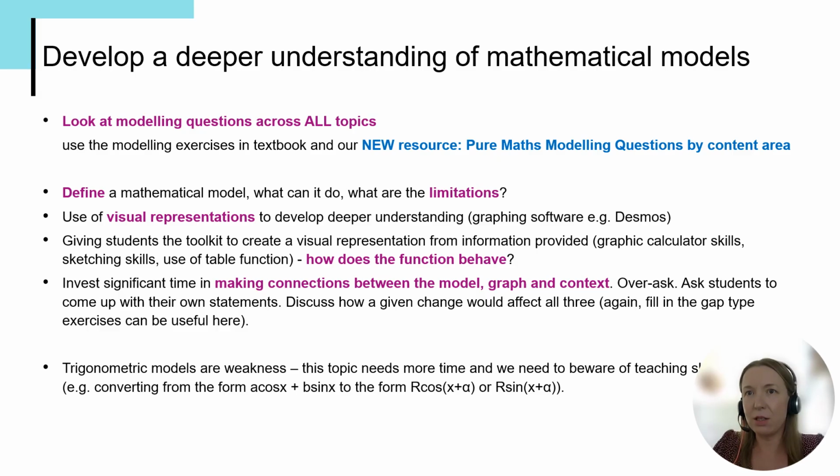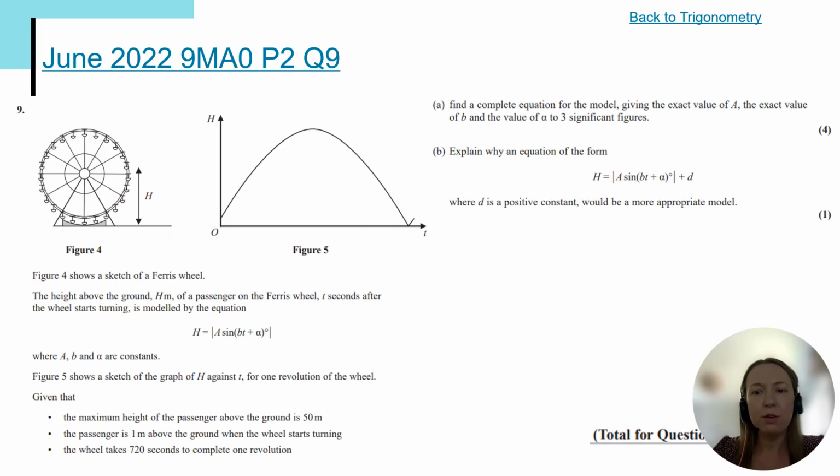Actually, let's put that in context. Let's apply it in models. Why is that useful? So we're going to look at that in a bit more detail now. And on screen, you can just see an example of the kind of question that we're talking about with this. It involves trigonometric modelling, a bit of a classic Ferris wheel scenario here.